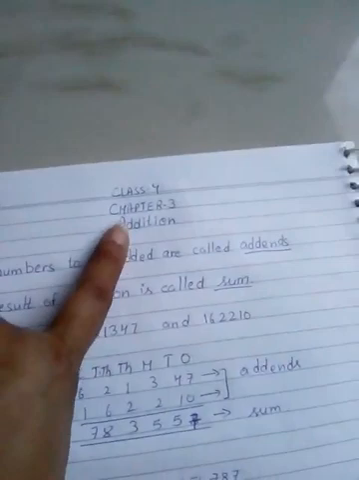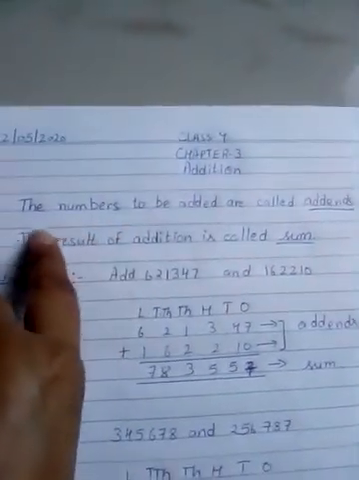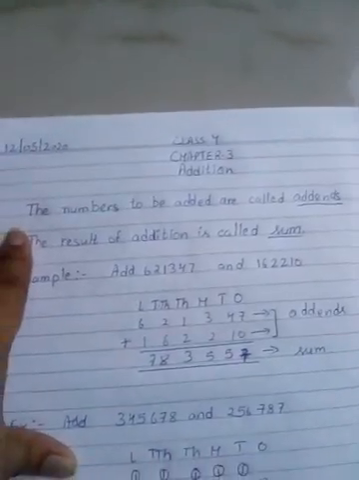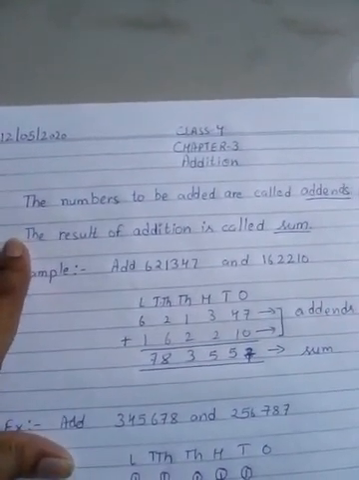You have to start the new chapter like this, chapter 3 addition. The numbers to be added are called addends, the result of addition is called sum, and then you have to add.